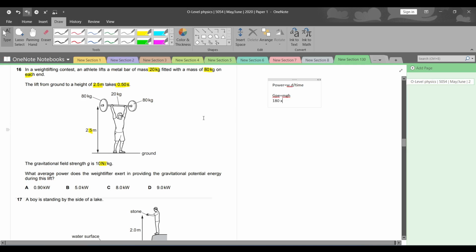G हमारे पास कितना है? G is a fixed value which you should remember, which is 10. mgh, h है हमारे पास 2.5. Very easy question. तो 4500 हमारे पास joules जीपीई आ जाती है, ठीक है ना। जीपीई इज 4500, ठीक है ना।